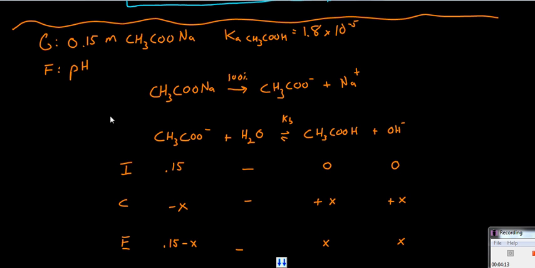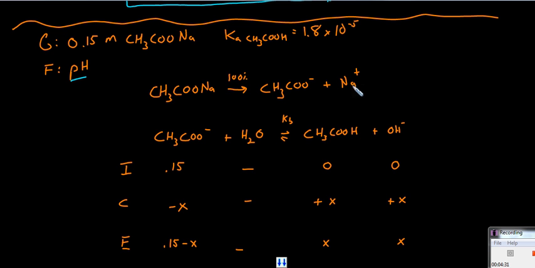For example, you might be asked, what is the pH of a 0.15 molar sodium acetate solution, given that the Ka of acetic acid is 1.8 times 10 to the negative 5. Now, we want to find the pH. So we need to first consider that many of these salts that were described break up into ions immediately and 100% in water. For example, sodium acetate is well soluble. It breaks up into separate sodium and acetate ions.